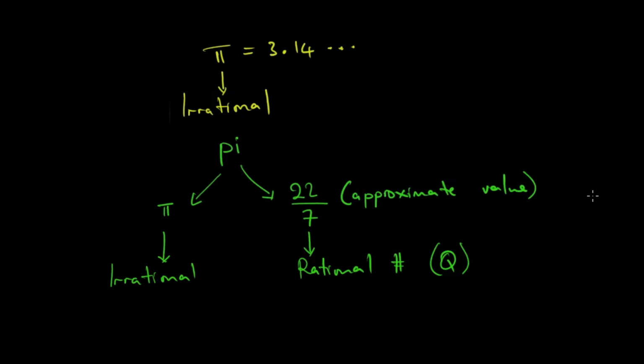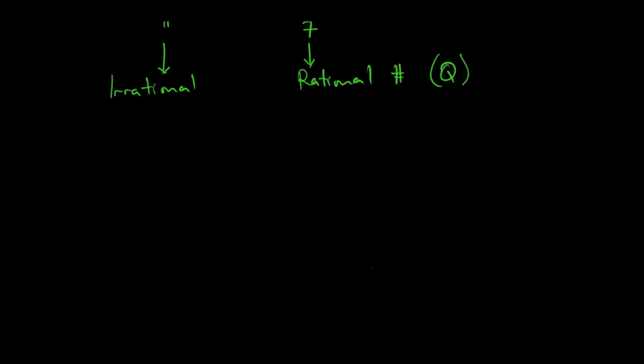Now there is something which is also of vital importance, and it's actually a nota bene.